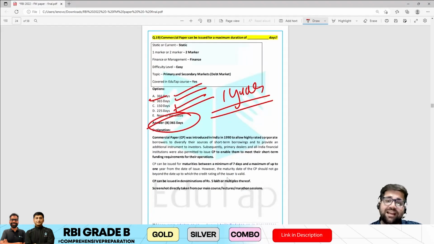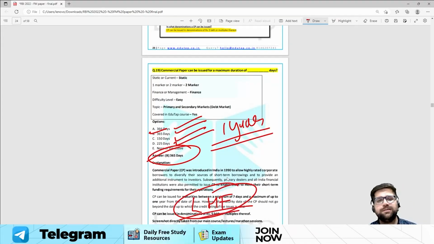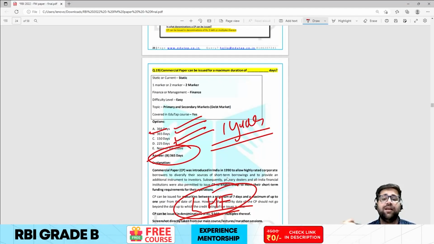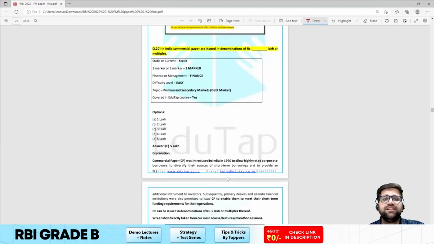So this is again, I would say, low hanging fruit. Just revise your concepts as much as possible. Trust EduTap, trust the different facts which we have given on EduTap, and you will be able to score as high as possible. Now let's come to question 20.